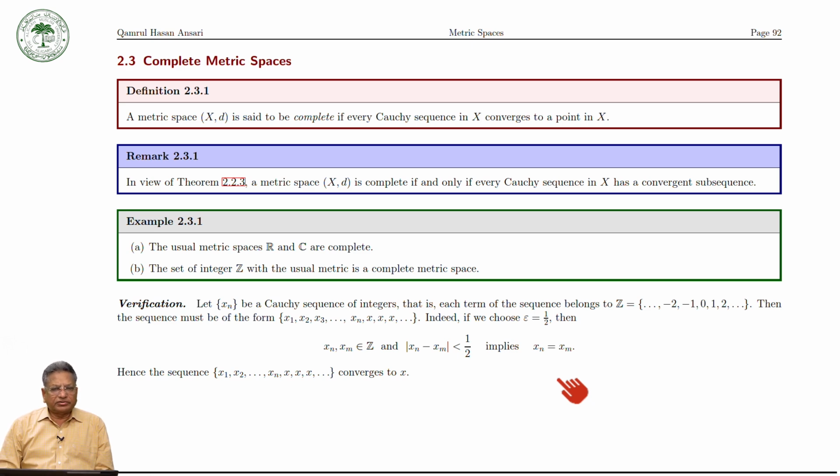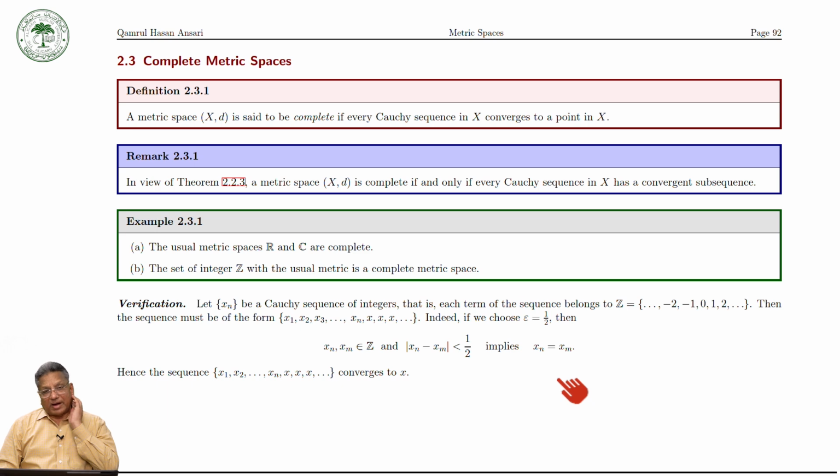But every Cauchy sequence need not be convergent in the underlying space. We have seen several examples where the sequence is a Cauchy sequence, but it is not converging to a point in the set.